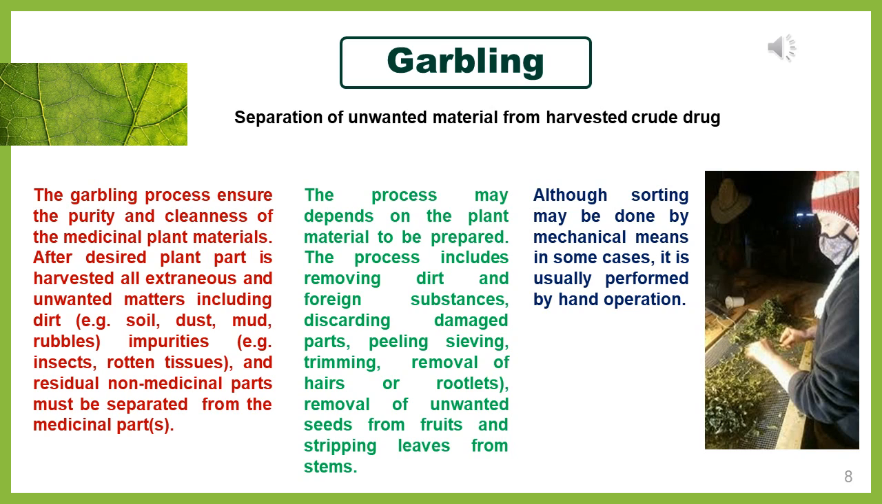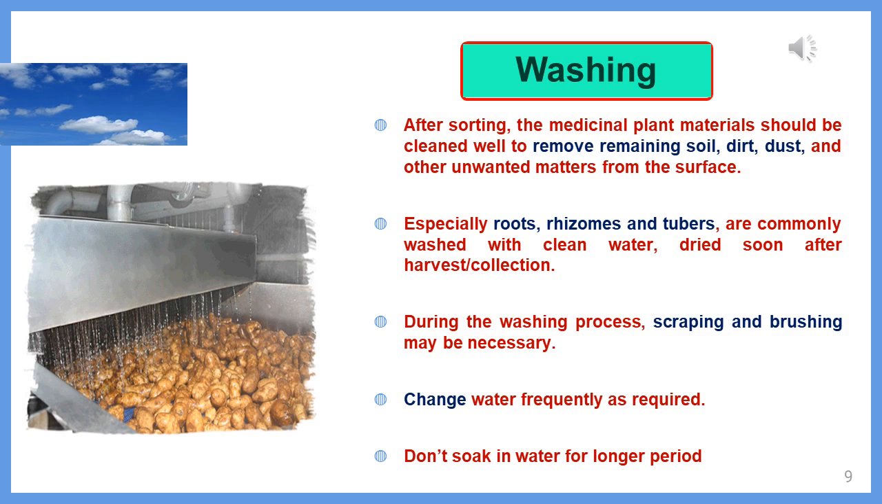Next, although sorting may be done by mechanical means, in some cases it is performed by hand operation also. So it is a semi-automatic process. All the time we are not going with the mechanical process; sometimes hand picking or hand removal will also be done. So garbling is a separation of unwanted material from the harvested crude drug. After collection, the first step is garbling, that is removal of the unwanted material.